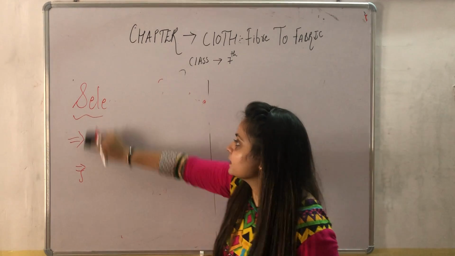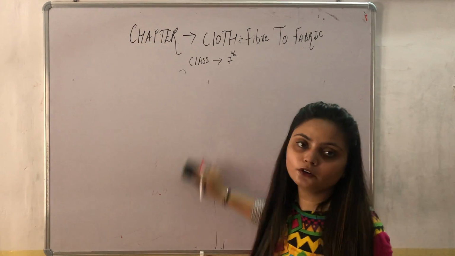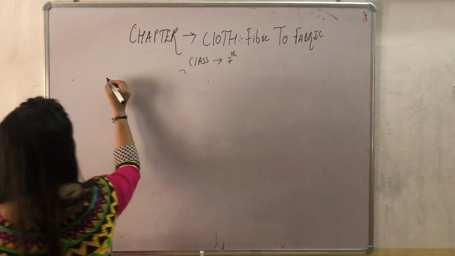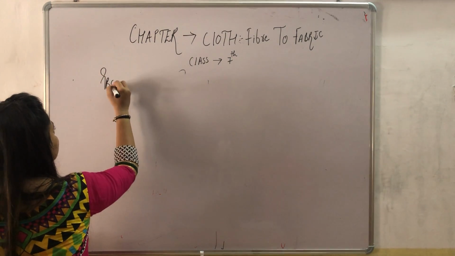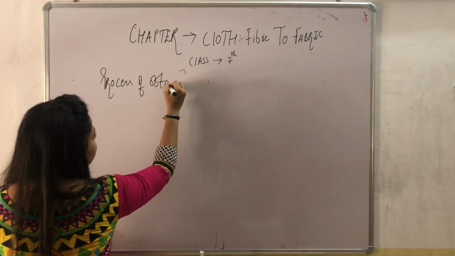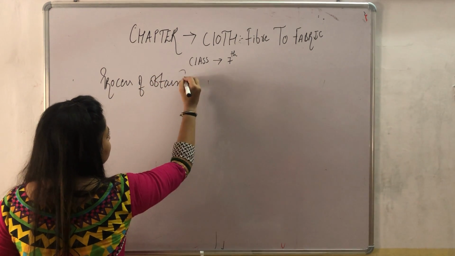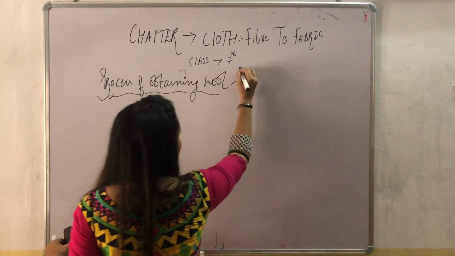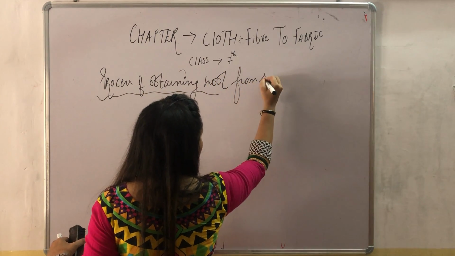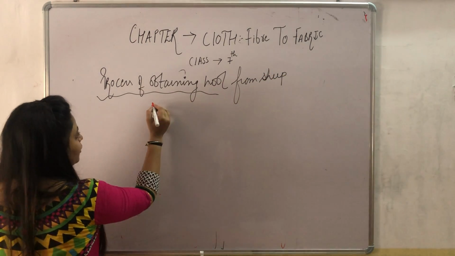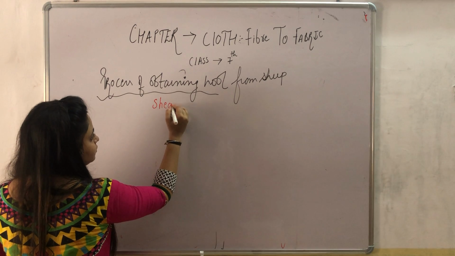Now we will discuss the process of obtaining wool from sheep, the ending topic of this chapter. The first point is shearing.